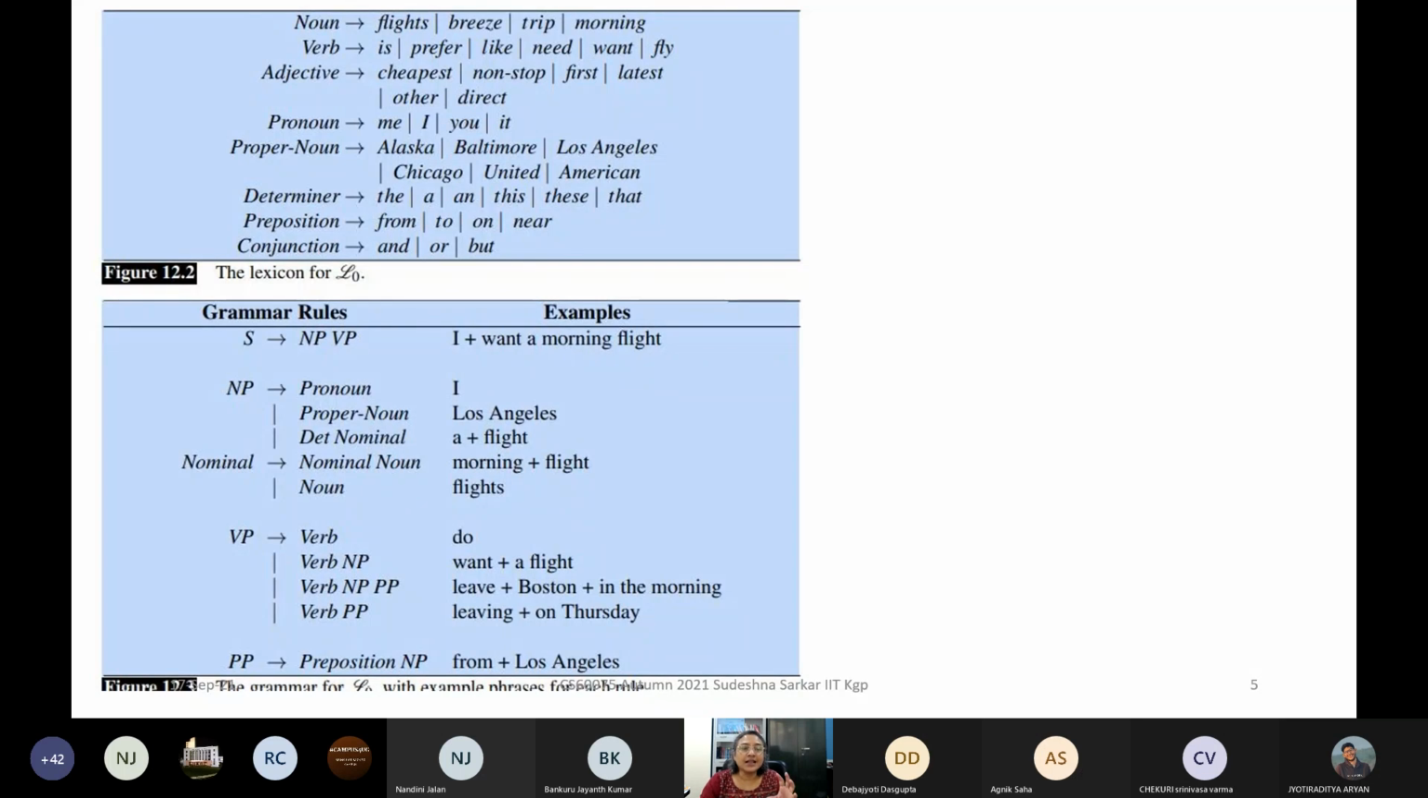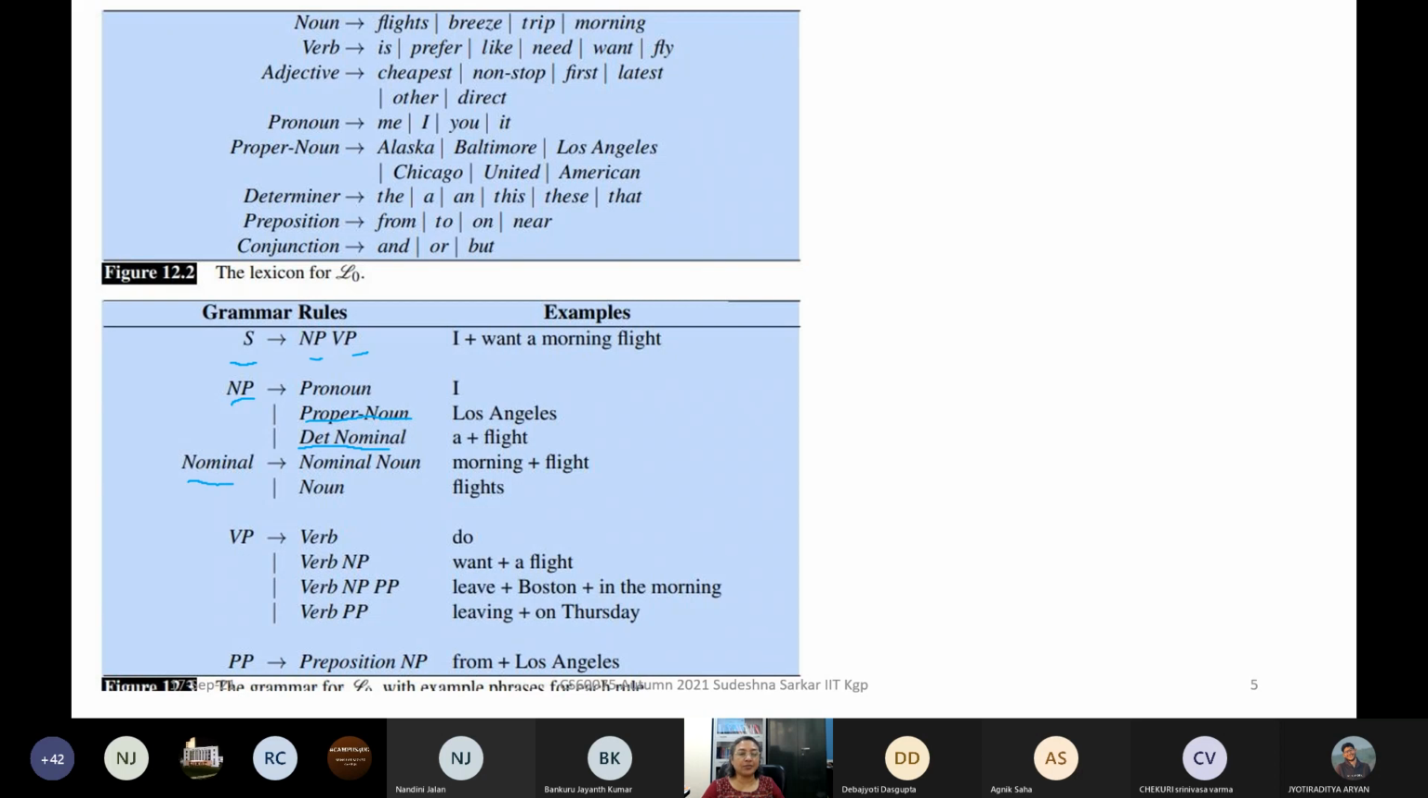Okay, so this is a very first grammar, a very simple grammar, which can only represent a subset of English sentences. First of all, we have this derivation rule starting from S. S is my start symbol. So S goes to NP VP. That is, sentence goes to noun phrase, verb phrase. Now NP, we have three different derivations. NP goes to pronoun, NP goes to proper noun, NP goes to determiner nominal.